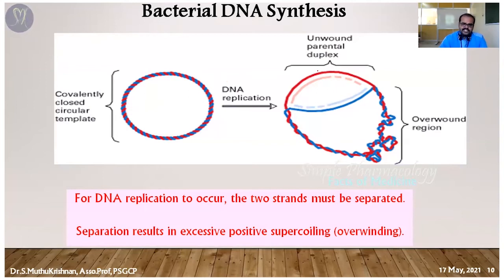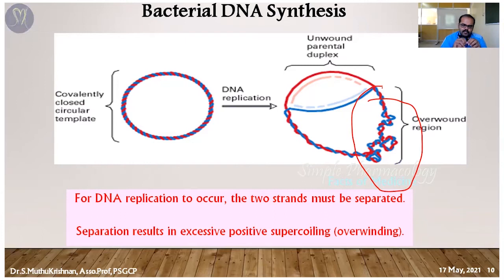You just imagine, once the double chain splits, it creates overwound regions. Imagine a rope made of three or four individual threads.